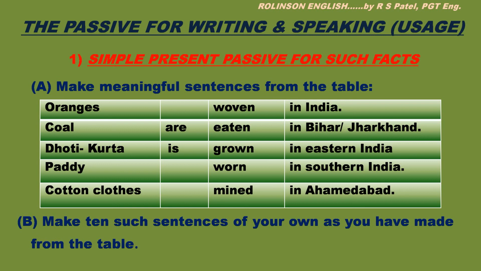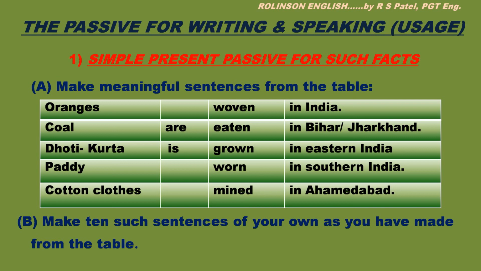Here is the first one. Simple present passive for such facts. Make meaningful sentences from the table. Let us see the sentences. Oranges are grown in southern India. Coal is mined in Bihar or Jharkhand. Dhoti kurta is worn in India. Paddy is grown in eastern India.